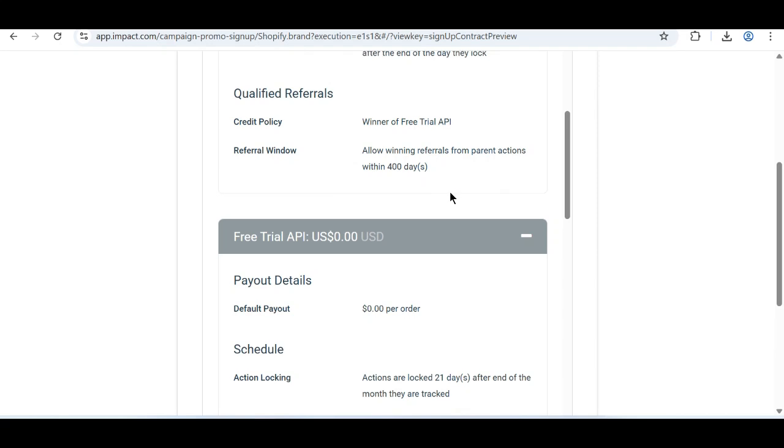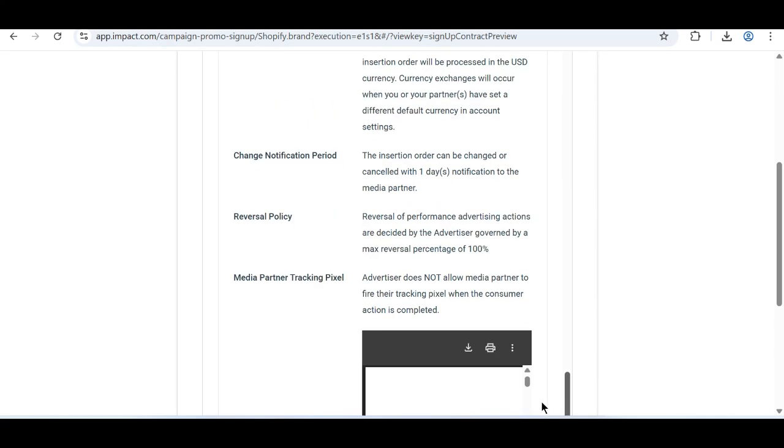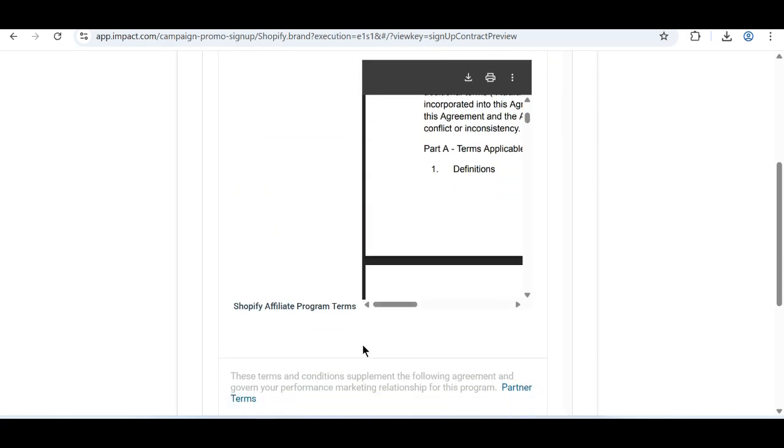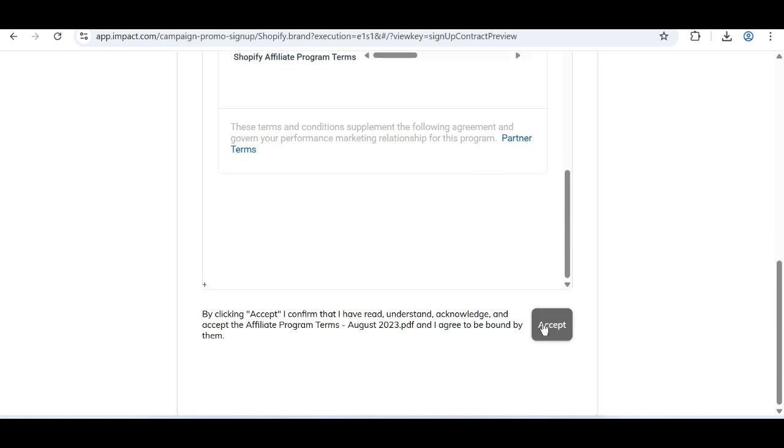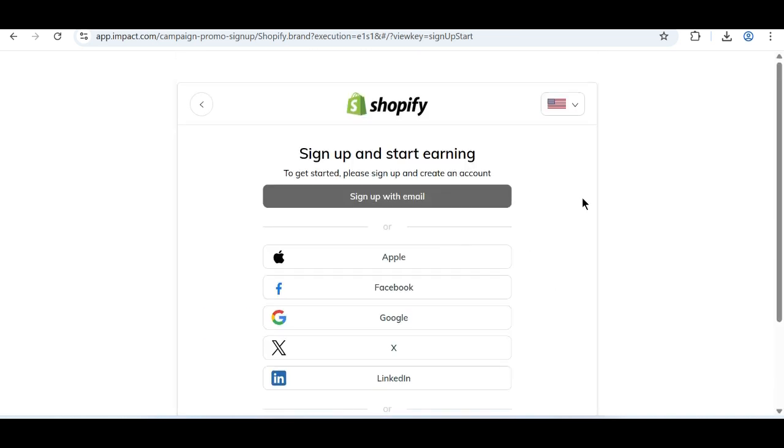Once I'm done reading through all of them, I have to come here and accept the terms and conditions. Once I accept the terms and conditions, I click next. As you see, I'm requested to sign up with my impact.com account. If I don't have one, I have to sign up with an email or Gmail account. Once you're done, you can get started making money online by referring people to have their online stores on Shopify, or to purchase different software tools that are available on Shopify. Once they buy those items, you're going to be paid such an amount of money as well.